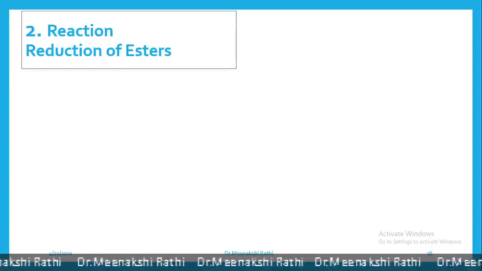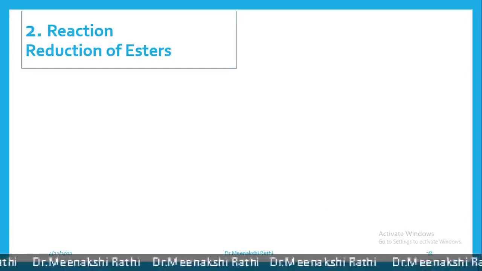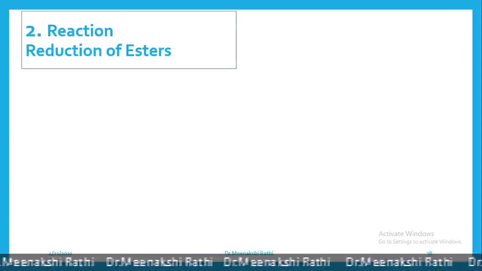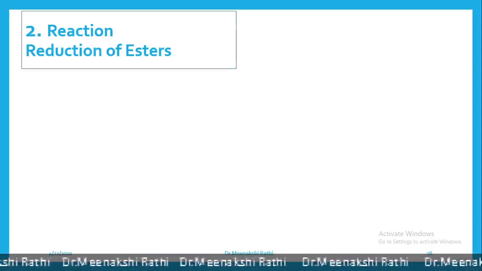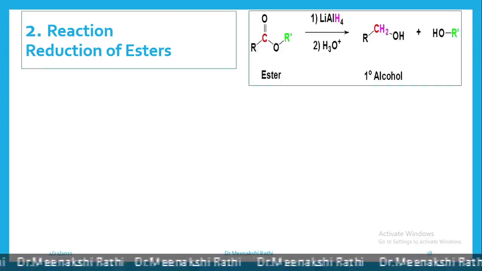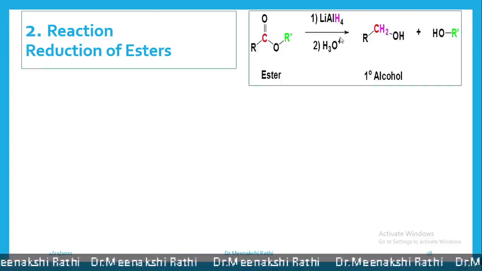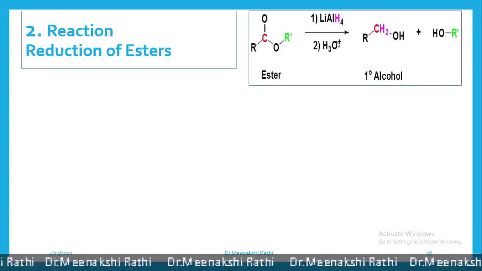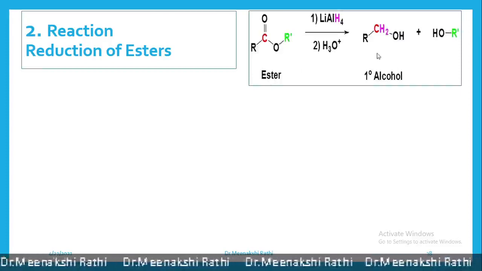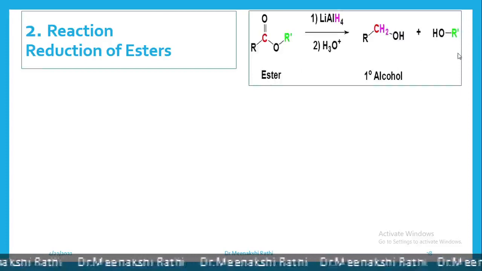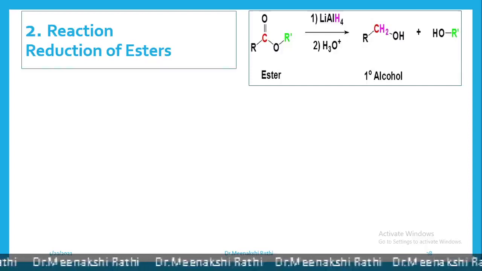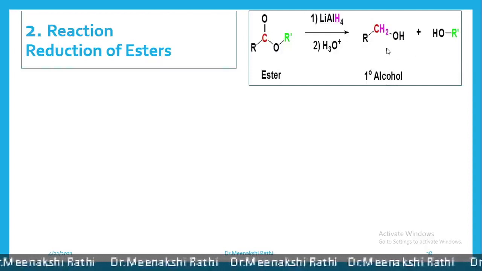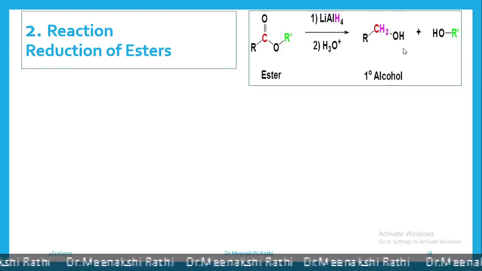Let's begin with some more reactions of ester. Now, let's discuss the reduction of esters. Here you can see esters on reduction with lithium aluminium hydride give two molecules of alcohol. Out of that, one is always a primary alcohol.